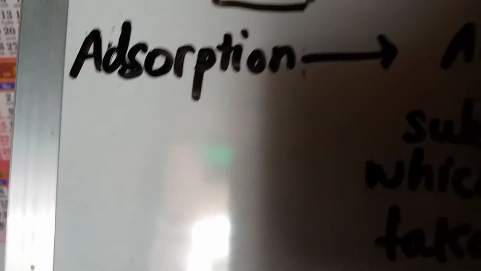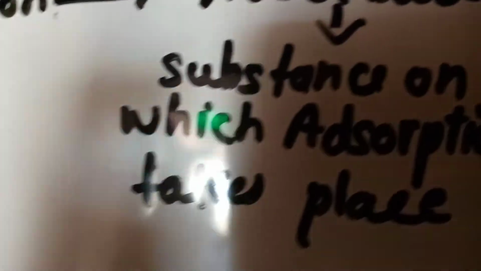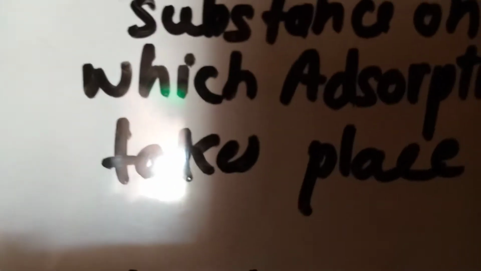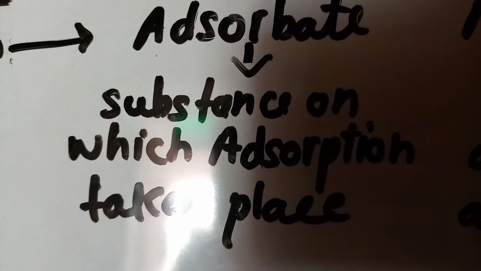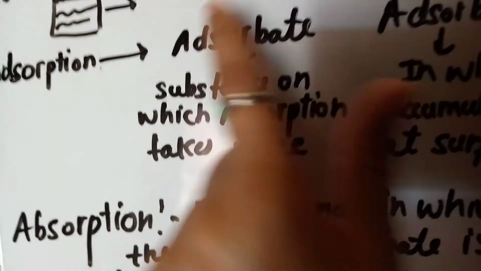And now we have absorption. This is adsorption, and it has two parts, that is adsorbate and adsorbent. What is adsorbate? The substance on which adsorption takes place is called adsorbate. And what is adsorbent? The substance on which particles accumulate at the surface. So this is adsorption and these are the parts of adsorption, that is adsorbate and adsorbent.